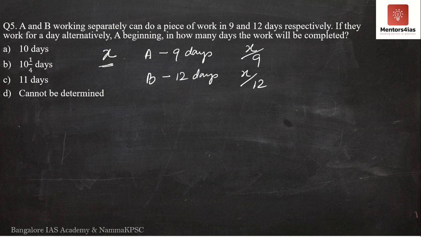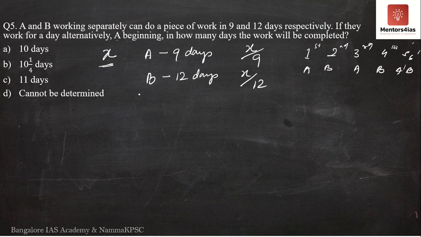Now the question says they'll not work together, but A will work on the first day. We'll start with A because it says A beginning. So A will work on the first day, B will work on the second day. Again, A will work on the third day, B will work on the fourth day. A will work on the fifth day, B will work on the sixth day. So this will continue. How many days are required for the entire work to be completed if the work is carried on in this particular manner? I hope it is clear now. Now let us proceed to solve the problem.